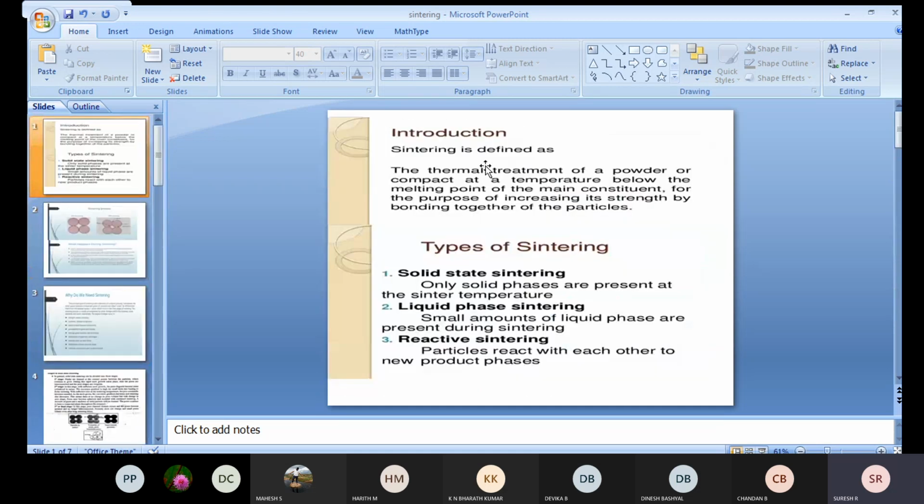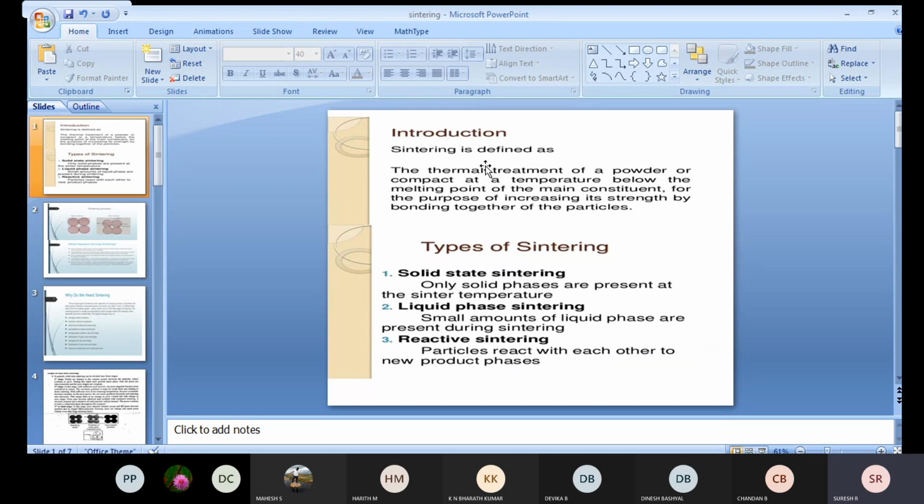So these are the basic things about what sintering is and why we have to do sintering for our powder particles, especially ceramic particles. We also saw the different types of sintering processes, how the stages are involved, the purpose of sintering, and the property or structure changes that take place during the process. These were covered today.